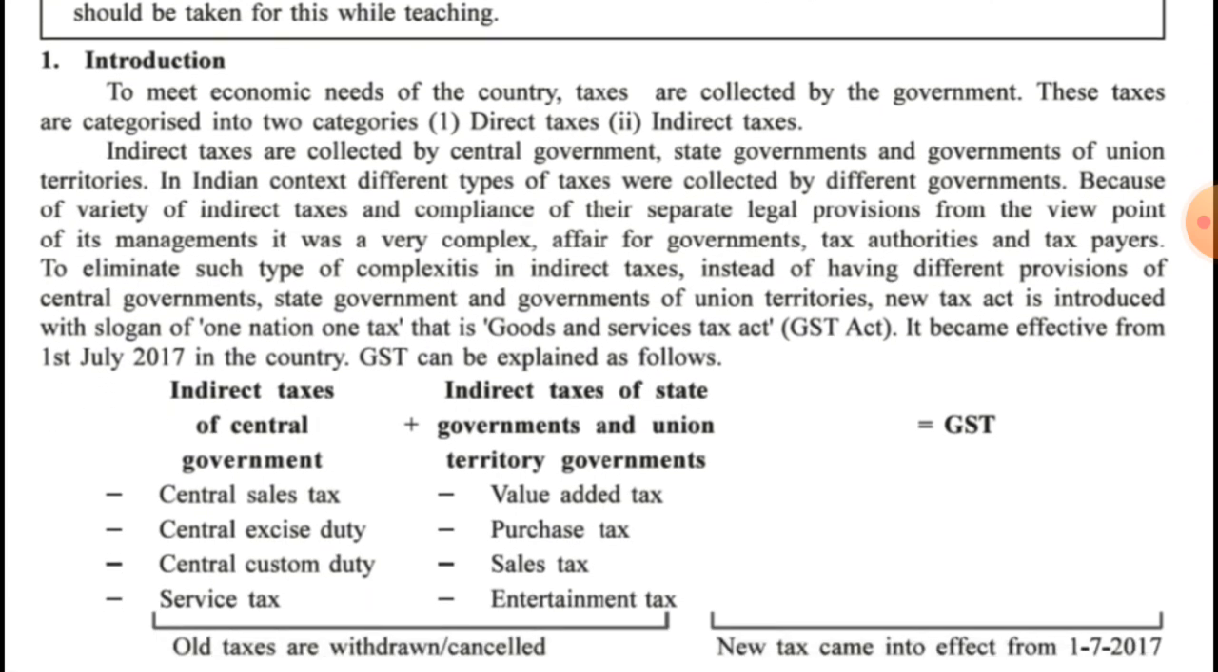That is, to meet economic needs of the country, taxes are collected by the government. You are very well aware why the taxes are being collected by the government, because that is the main source of income for the government. In order to make many kinds of reforms in the country, or to implement the benefits or many of the facilities the government is giving, the expenses made by the government are on the basis of tax income only. So that is the main source of income for the government. These taxes are categorized into two categories: direct taxes and indirect taxes. Basically, there are two types of taxes, that is direct and indirect taxes.